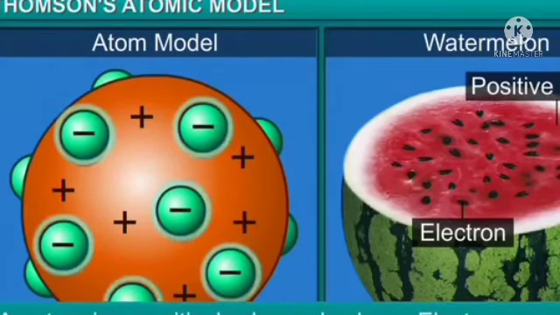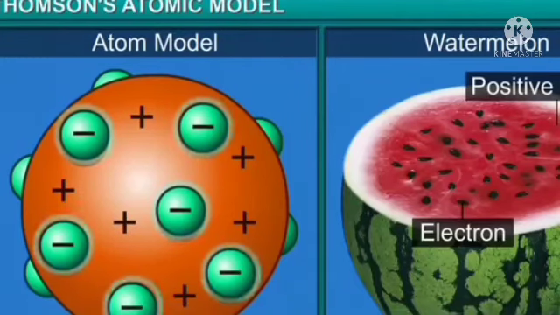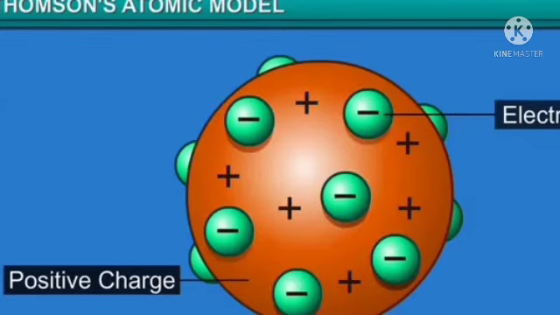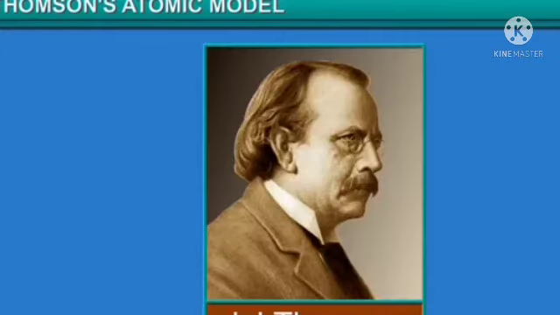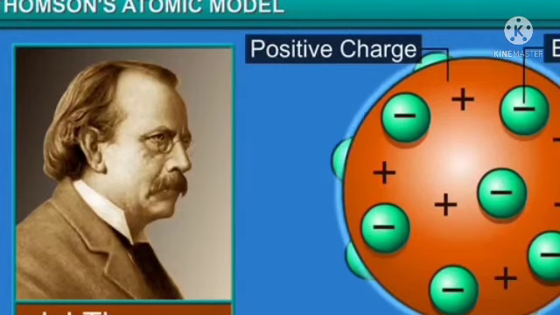Thomson concluded that an atom consists of a positive charge in a sphere, where the electrons are set within the sphere. An atom was electrically neutral as the positive and negative charges were equal. An atom is electrically neutral as per Thomson's conclusion. The electrons were embedded in the sphere of positive charge.